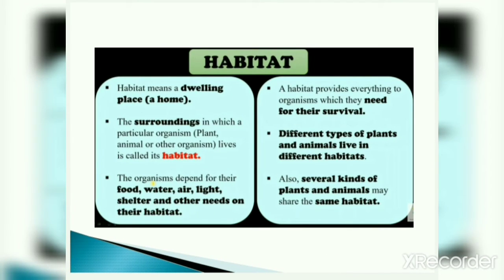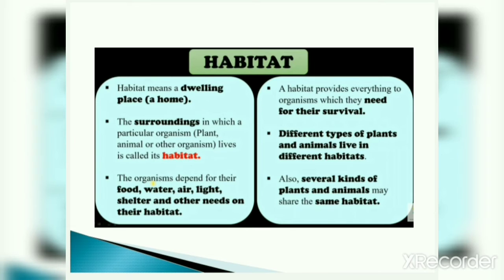So the organisms depend for their food, water, air, light, shelter and other needs on their habitat. It means that the organisms which live in a place are dependent on their habitat for their needs, for their necessities.